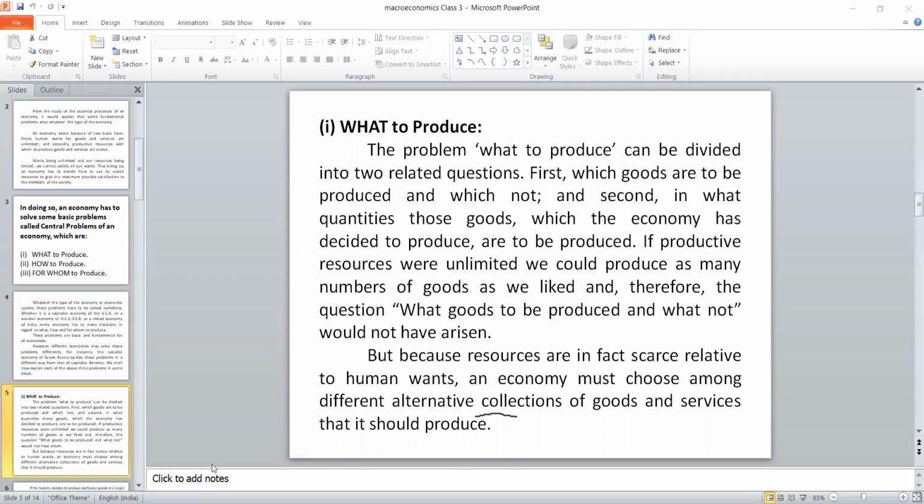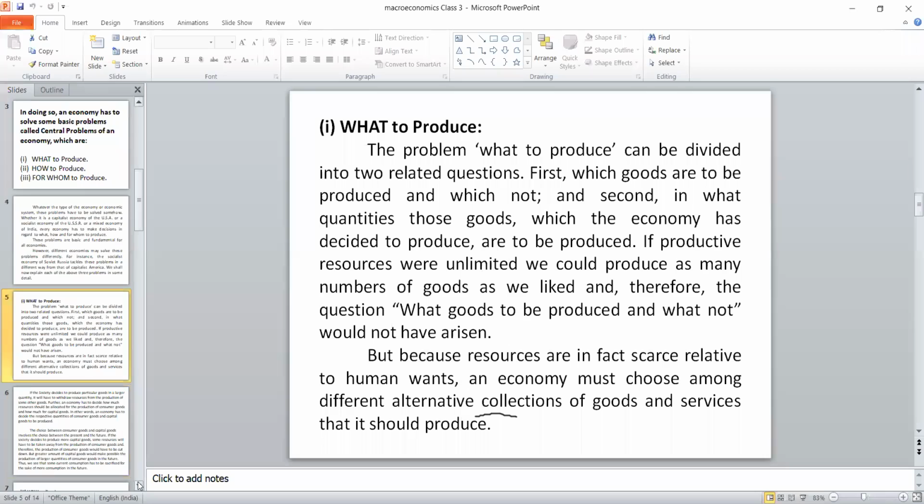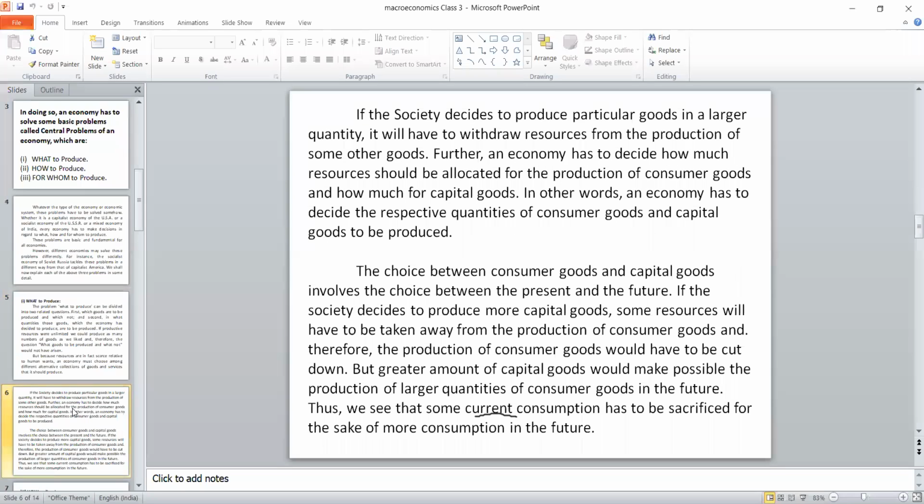Then we are moving to the next one, the second problem, how to produce. Let me explain in detail about the first problem and then we'll go to the second problem. If the society decides to produce a particular product, for example, say product X, when the resources are employed for product X, it is indirectly indicating that we should withdraw the resources for producing Y. An economy has to decide how much resources should be allocated for the particular product X.